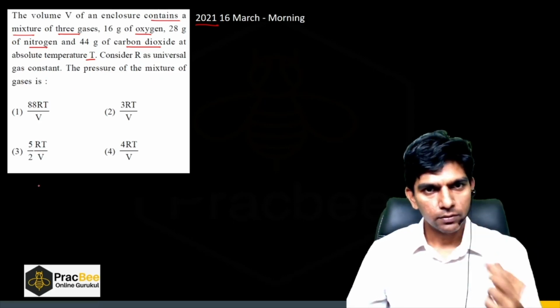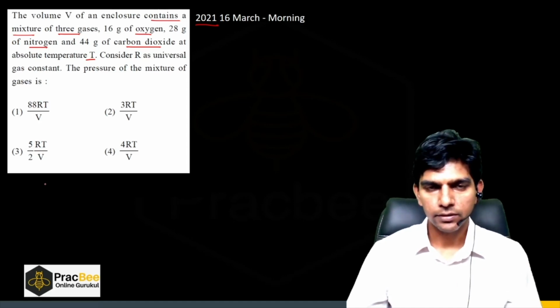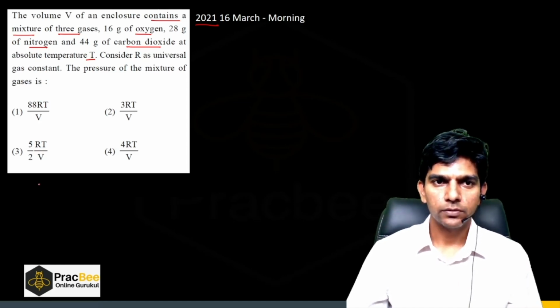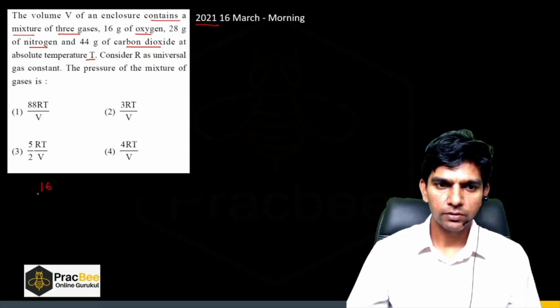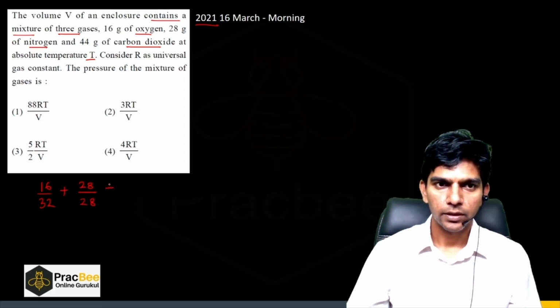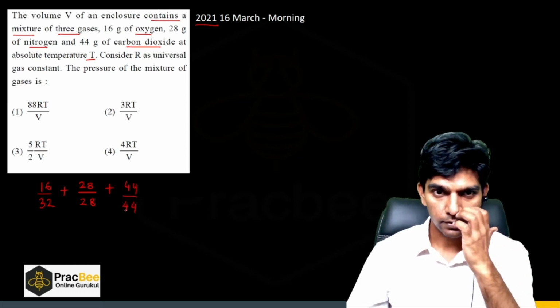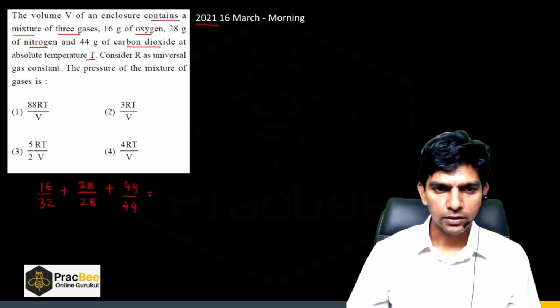So let us find out the number of moles. Moles of oxygen will be 16 by 32, number of moles of nitrogen will be 28 by 28, and number of moles of carbon dioxide will be 44 by 44, where 44 is the molar mass of carbon dioxide. Now how much does it come out to be?